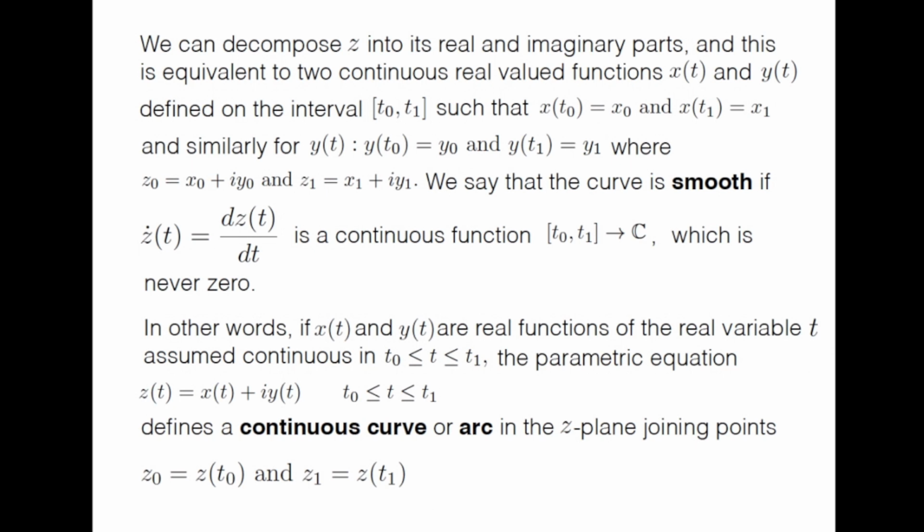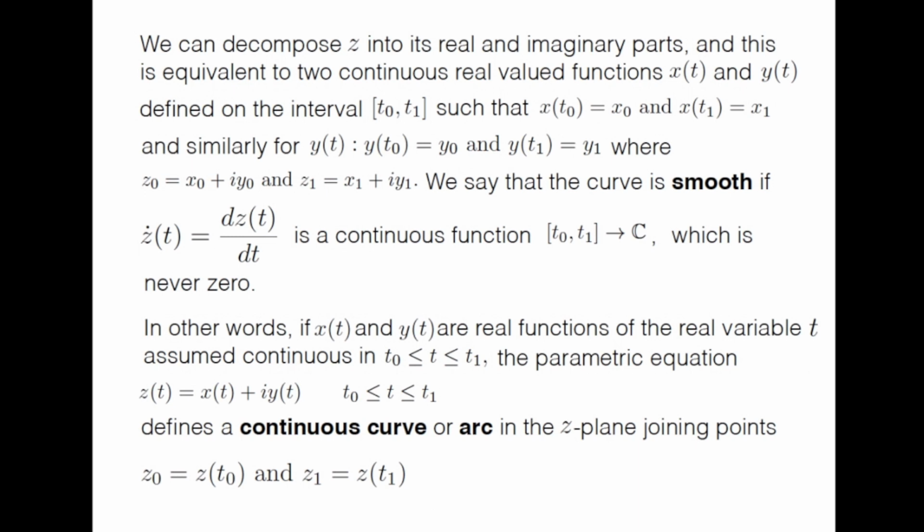We can decompose z into its real and imaginary parts, and this is equivalent to two continuous real valued functions, x(t) and y(t). So you can write z(t) as x(t) plus i y(t), defined on the interval t0 to t1 such that x(t0) equals x0 and x(t1) equals x1.